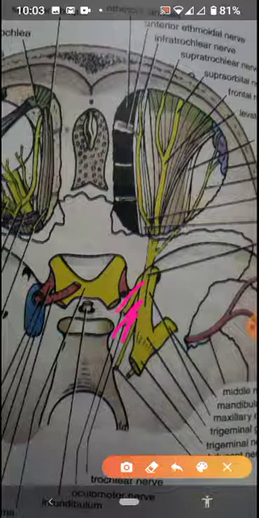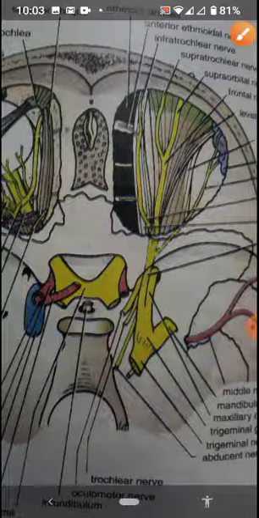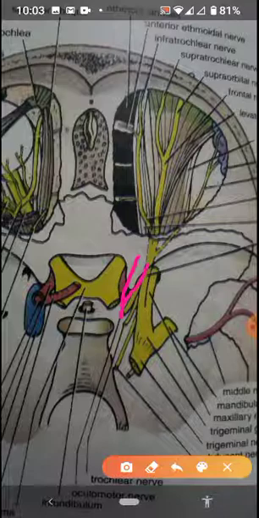Then we come to the third cranial nerve. What is the name of the third cranial nerve? This is the oculomotor nerve. It is not shown over here, but I will draw it for you. When the oculomotor nerve enters, it divides into two rami, superior ramus and inferior ramus.